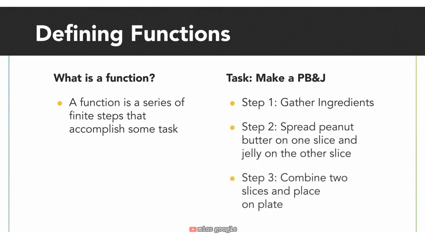Next, you would put the 2 slices together to create the sandwich, and finally, you would place them on the plate. Each of these steps that I've mentioned is a defined step that we take in order to complete the make PB&J task. We call the combination of these finite steps in association with the task a function.